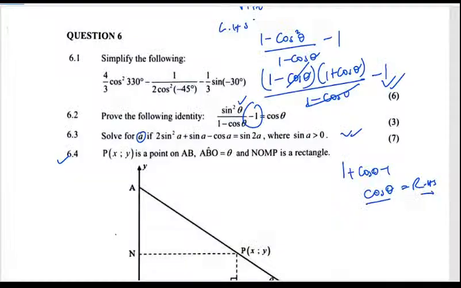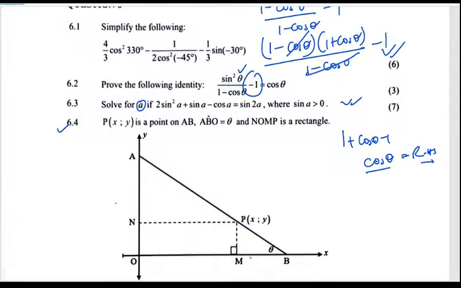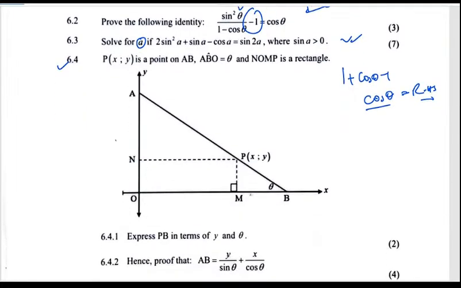All right, 6.4. Now they are twisting questions again. P is X and Y is a point on AB, whereby that angle is theta, the quadrilateral is a rectangle. Express BP in terms of Y and theta. BP, this one, in terms of Y and theta. So this is X, then this is Y. BP.